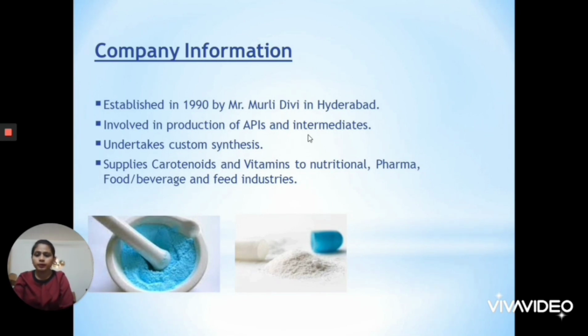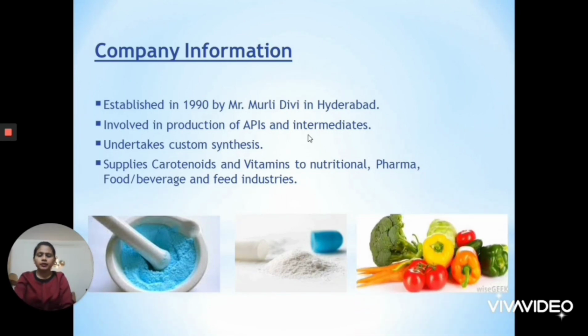This company also supplies carotenoids and vitamins to the nutritional, pharma, food, beverage, and feed industry. Carotenoids are color pigments derived from fruits, plants, vegetables, bacteria, and algae, which have added health benefits. So these are the functions of this company.